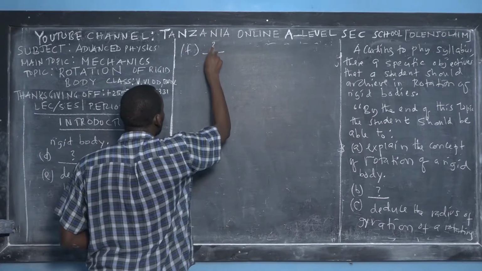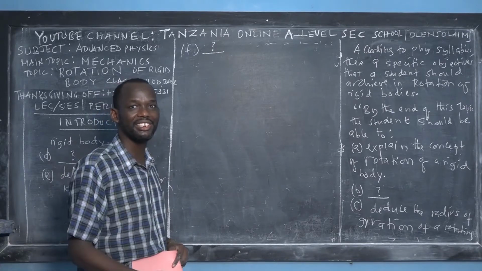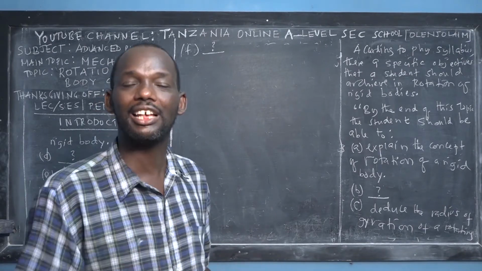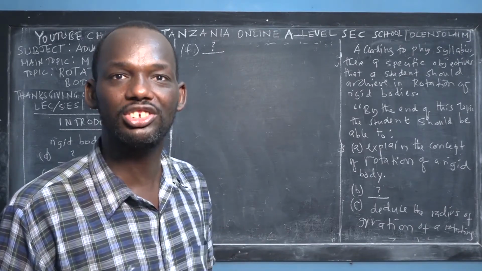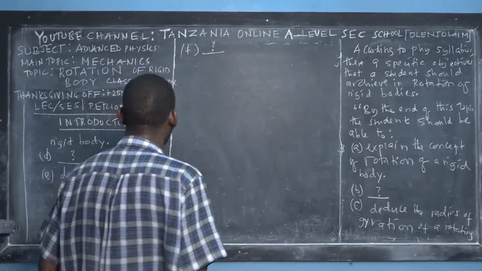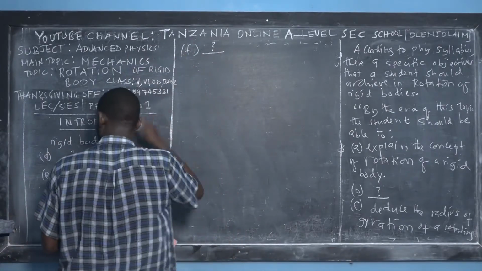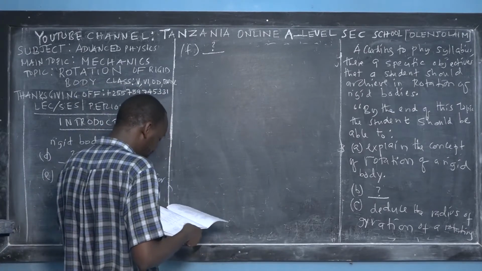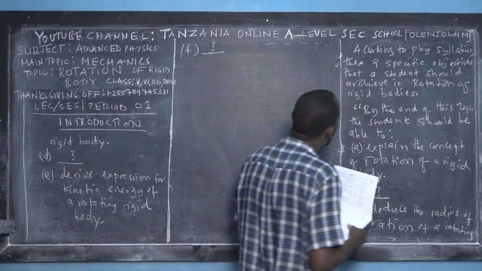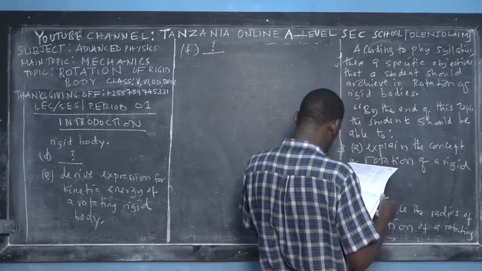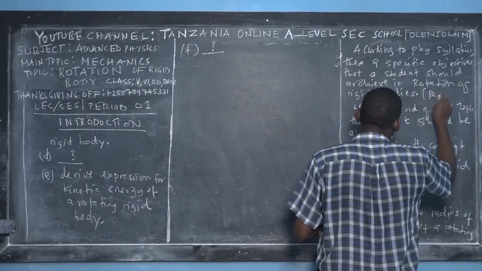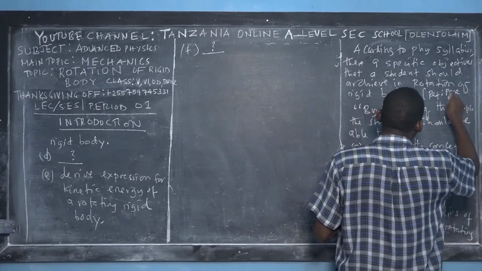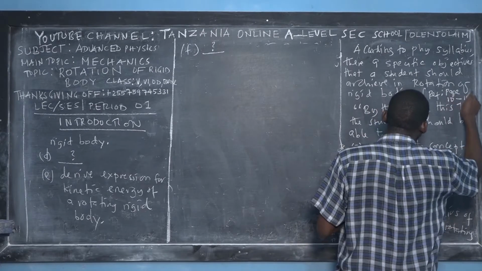I leave the blanks. Fill the blanks. Because you're a serious student, you will find this book. You will like it. You will use it in your private study, and in the class. You will use it to challenge your teachers about what they are teaching, but be peaceful, because you're still a student. A, B, C, D, E, F. So this is the sixth specific objective, F, G. So that you can find these specific objectives, let me just give a reference: refer to page 10 of this syllabus book to page 11.